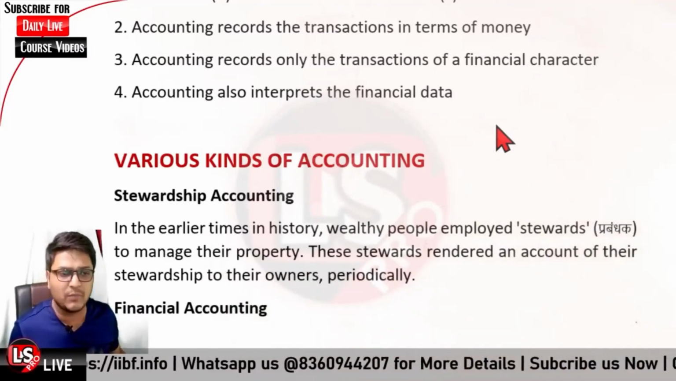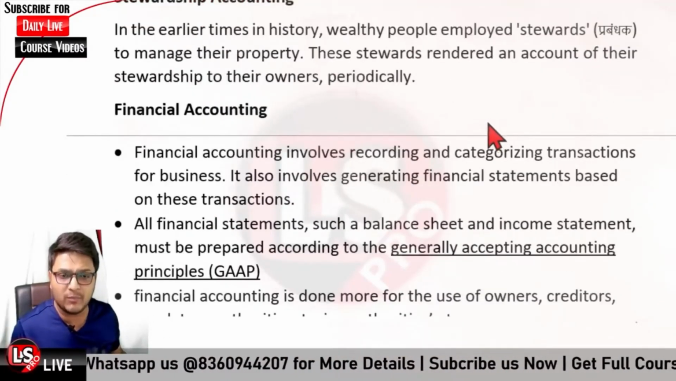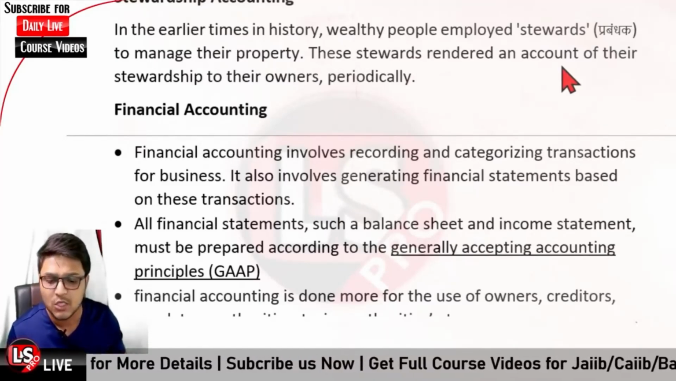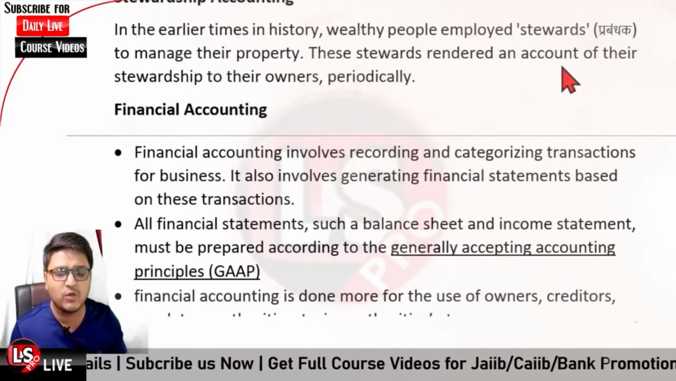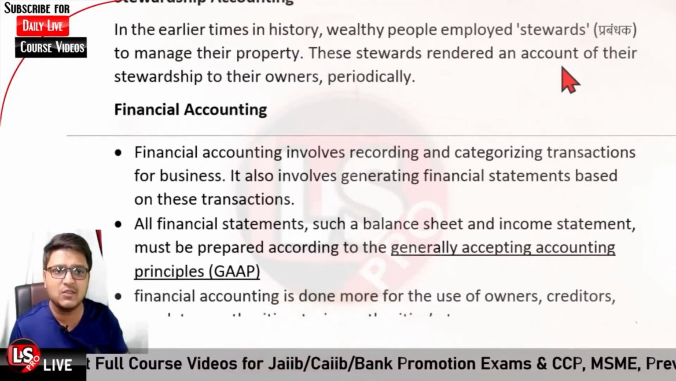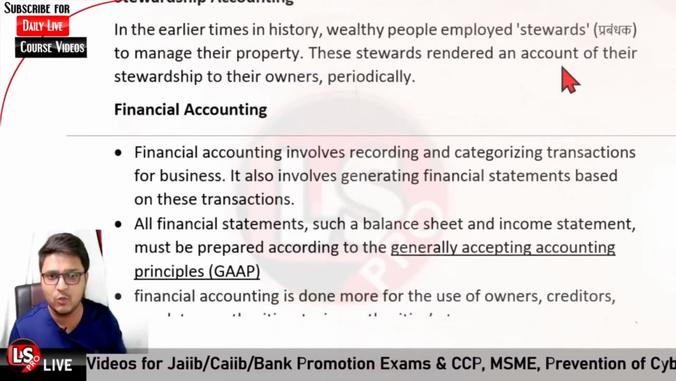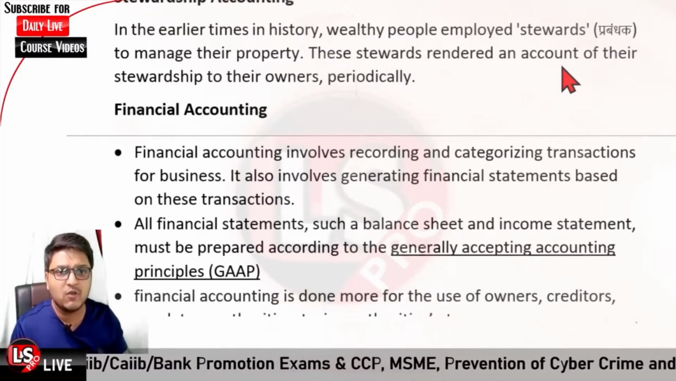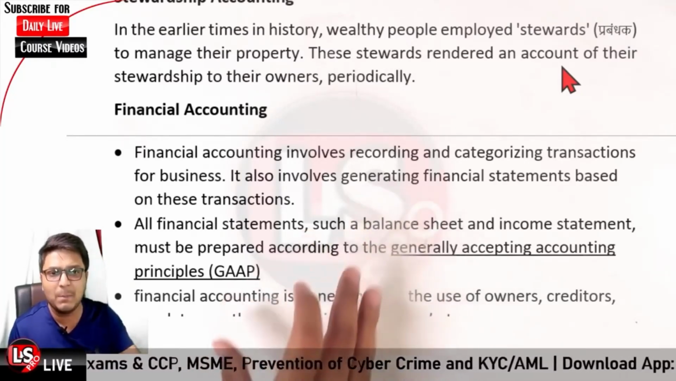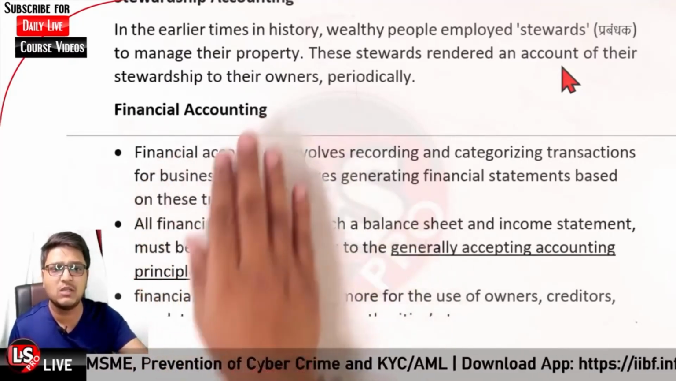Okay, then it is financial accounting. Financial accounting involves recording and categorizing transactions for business. So when you are dealing with business, you are going to record the transactions related to your business, and further you will be categorizing those transactions, or posting them into the journals. It also involves generating the financial statements. So when we are learning about simple accounting, we are basically talking about financial accounting.